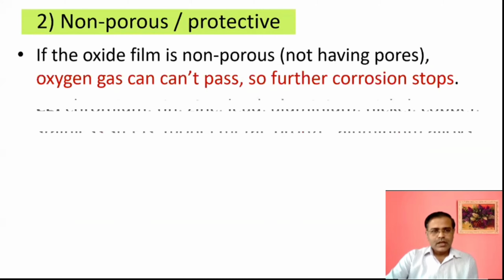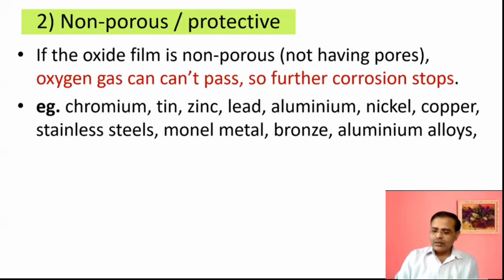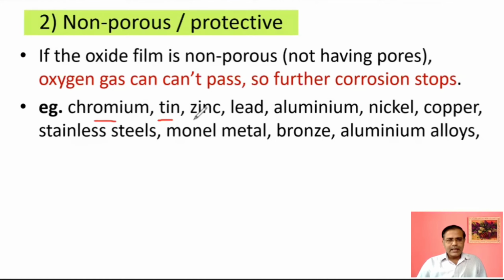Okay. Examples for this we have to remember. You may find difficulty in memorizing these particular examples for some time, so just wait. Chromium, tin, zinc, lead, aluminium, nickel, copper, stainless steel. Okay, iron from stainless steel. In the previous topic, the concept of porous film, we saw iron from steel, and this is stainless steel. Monel metal, bronze, aluminum alloys, etc.